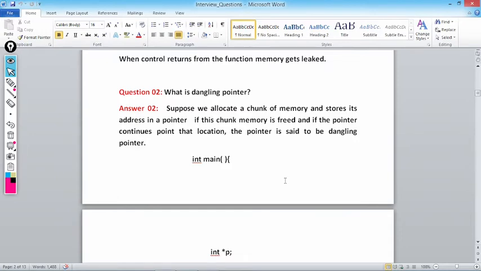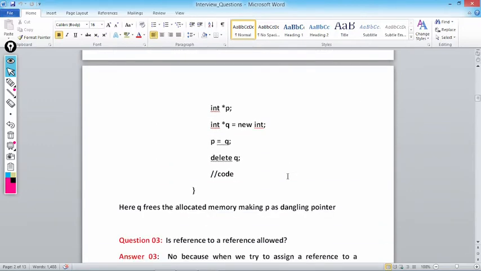Now let's take an example. In the main function we declare int *p. p is a pointer to an integer. int *q = new int. 4 bytes will be allocated in RAM, which will be pointed to by q. Then p = q. Now p will also start pointing to that particular location. Getting my point? Because q holds the address of the memory allocated with the help of new, when I write p = q, p also holds the address of that location where q points. Now when I write delete q, what is delete?